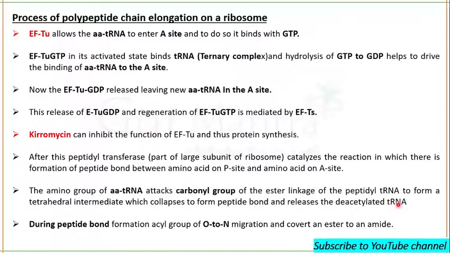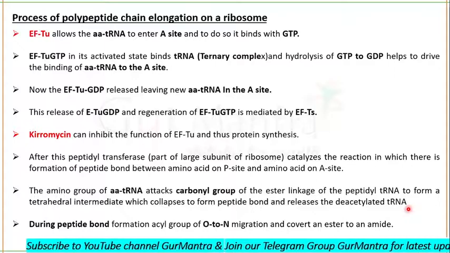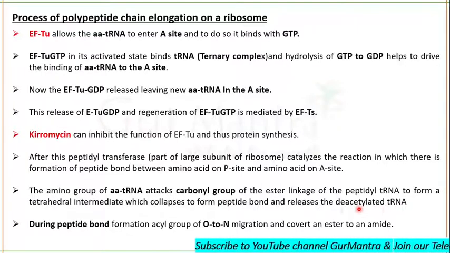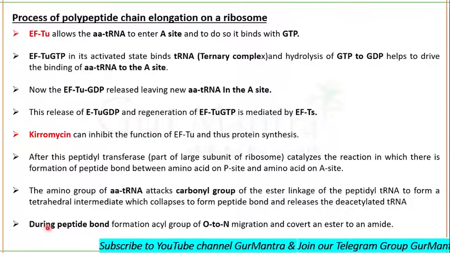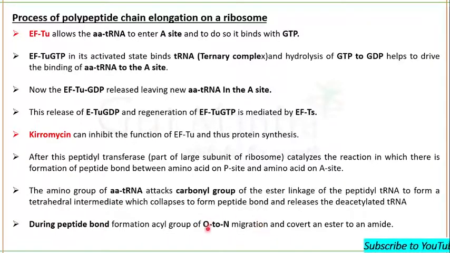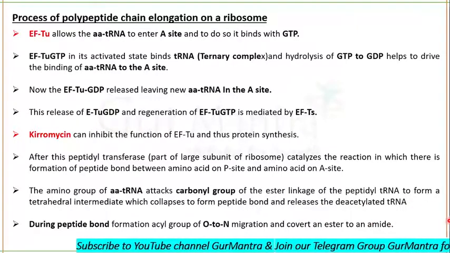between the amino acid of the P site and the A site, and deacylated tRNA. Actually, the whole peptidyl group from the P site is now transferred to the A site, and the deacylated tRNA is removed now. It will exit through the exit site. During peptide bond formation, there is O to N migration, and an ester bond is converted to an amide bond.